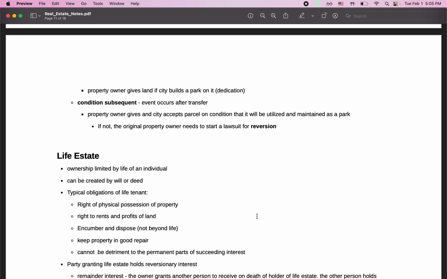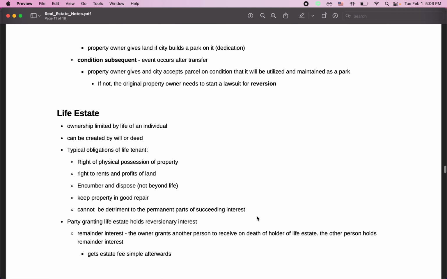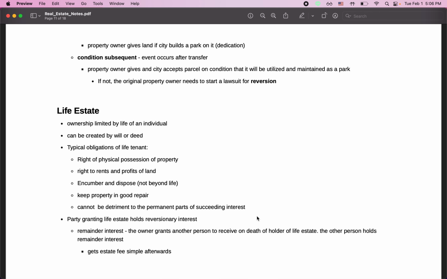Essentially, it is ownership limited by the life of an individual. It can be created by will or a deed, and typically there are obligations of the life tenant. That person has rights of physical possession of the property, rent, and profit of the land. But that person must keep the land in good condition and can't destroy it such that the succeeding interest cannot use the land as well. So the life tenant should really take care of the land.